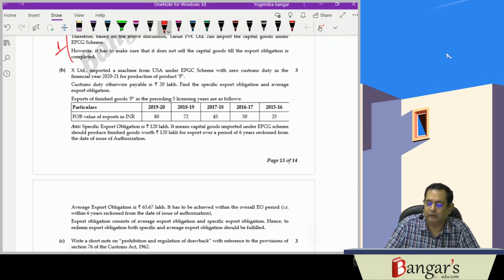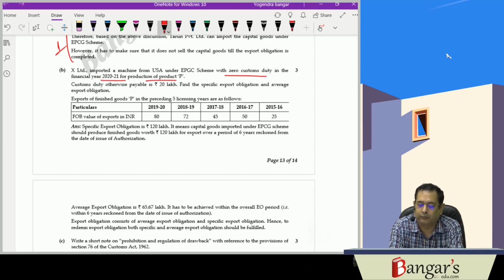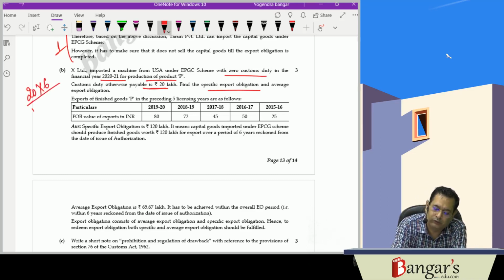Next question is, X Limited imported a machine from USA under EPCG scheme with 0 custom duty in financial year 2021 for production of product P. Custom duty otherwise payable is 20 lakhs. What is the specific export obligation? So 20 lakhs into 6, 120 lakhs. This is 6 times. Same is to be achieved in a period of 6 years.